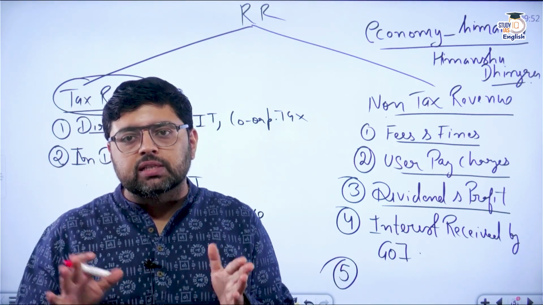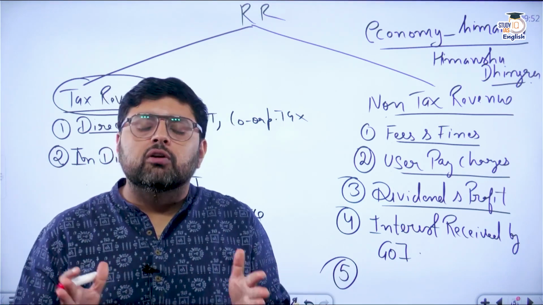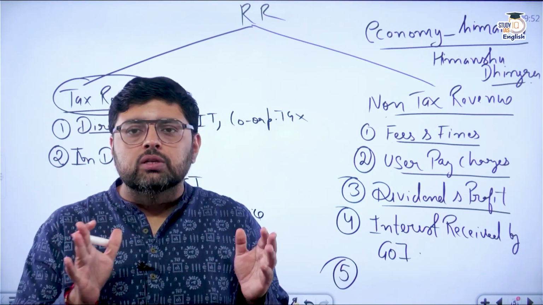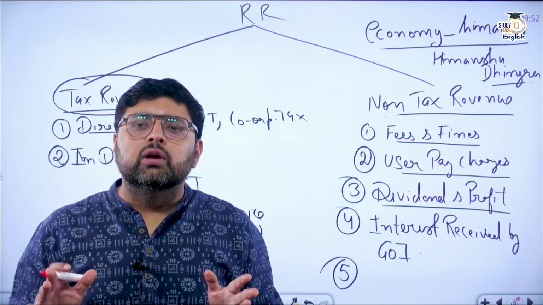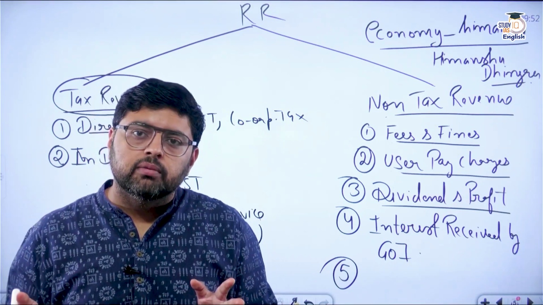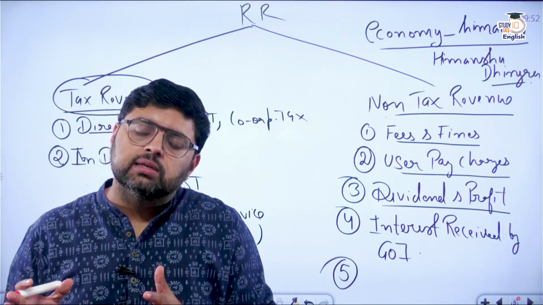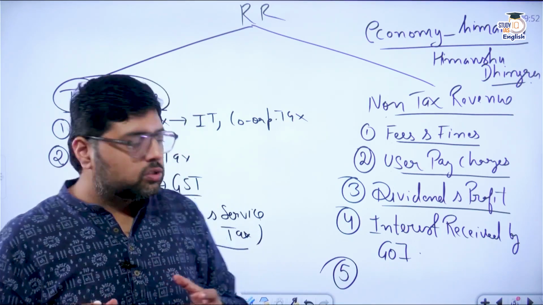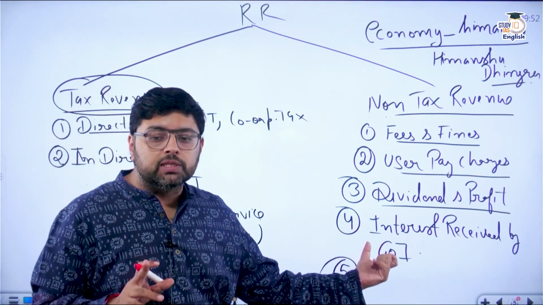If I have taken the money for 1 year at a rate of 10%, then at the end I have to give 11 lakhs to the bank. Means 10 lakh is the principal amount plus 1 lakh is the interest. Here I am only talking about interest received, not the principal amount.